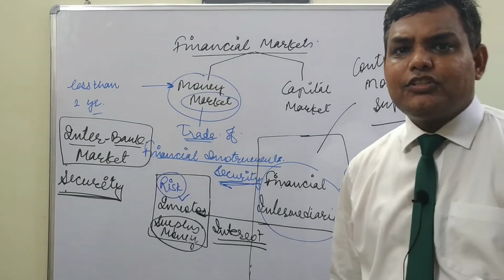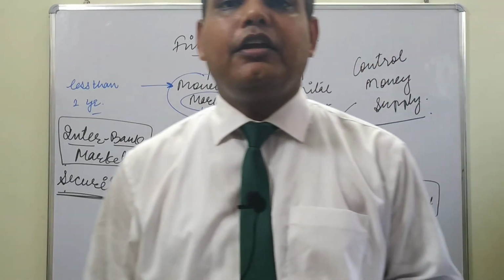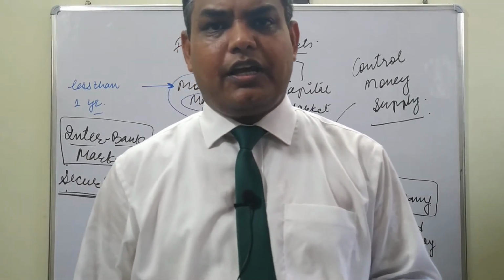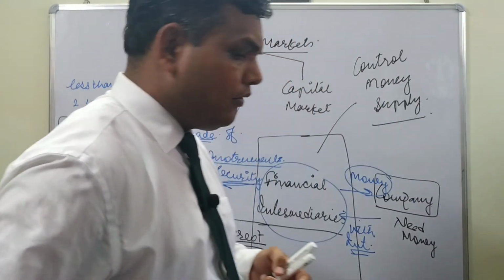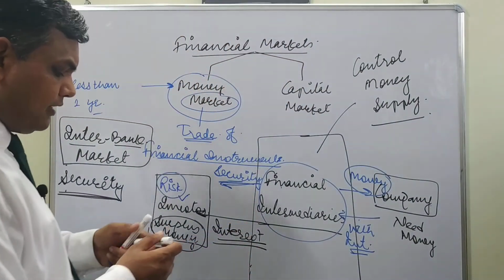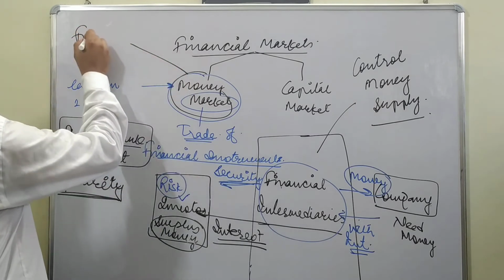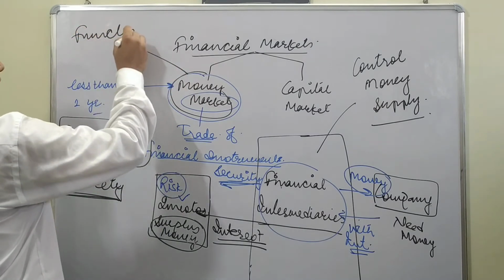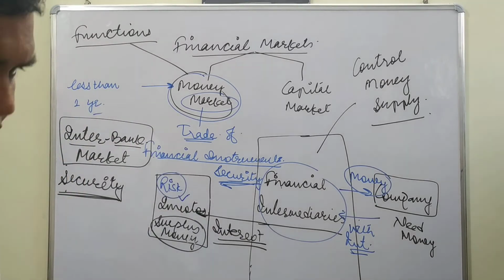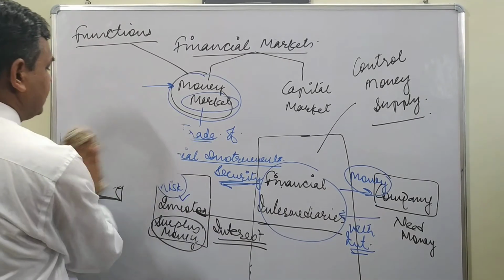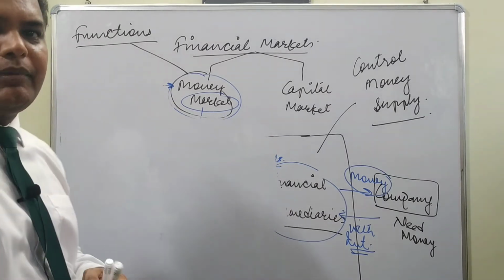So there are various players in this market, and these players are there for playing their roles. I will be discussing who those players are. Now moving further, what are the functions of the market? Like this money market, what does it do? It has very important functions, and I will discuss those functions one by one. We discussed that functions are what is done by the money market.